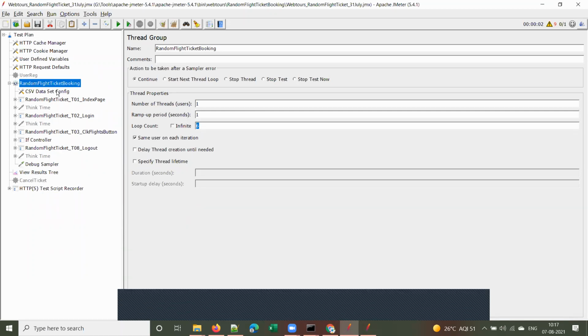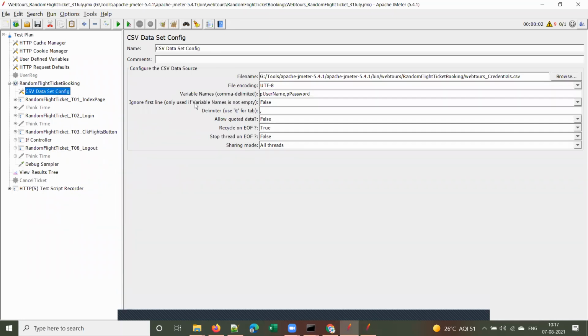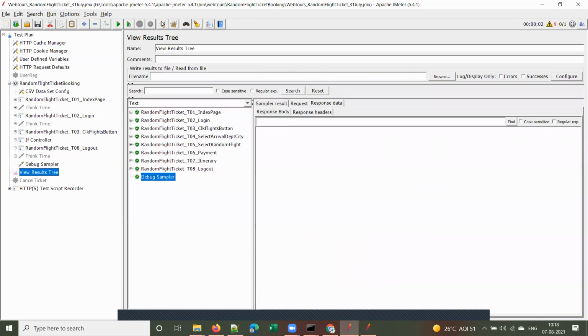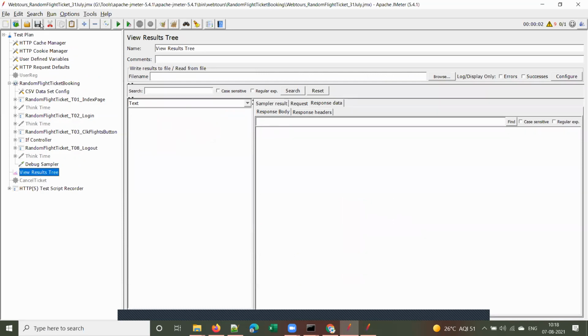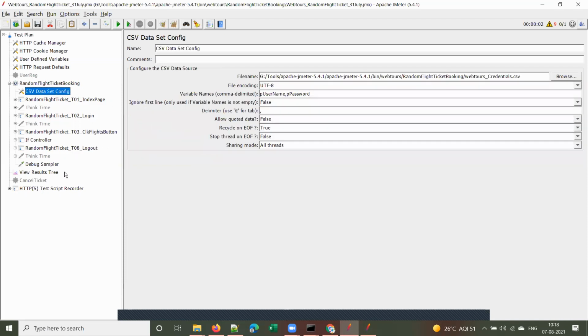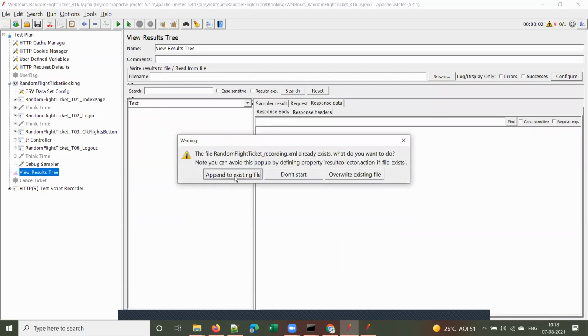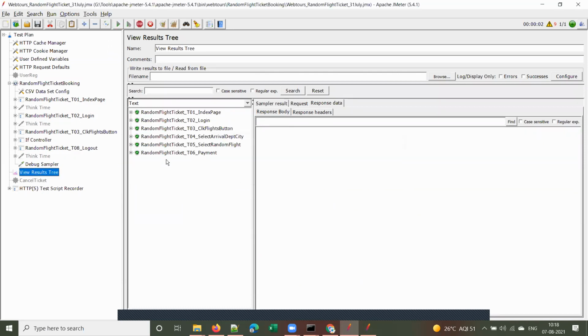Okay, because if you observe this CSV dataset config, recycle on end of file true. Yeah, I'll come to this property later on. Please wait. Let me replay the script and show you. Let me clear this log. I gave loop count as 6, which means the script will be replayed for 6 iterations now. Let me show you that quickly. I removed the think time so that the script will replay faster.